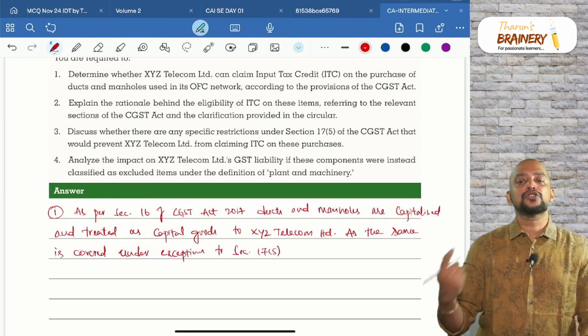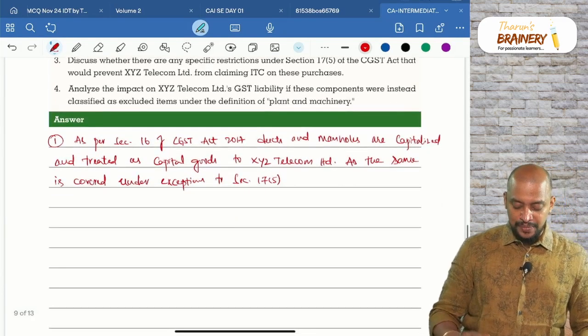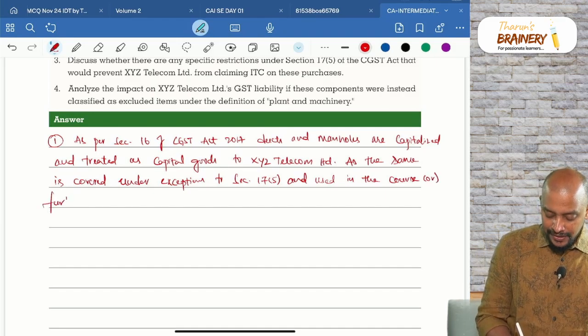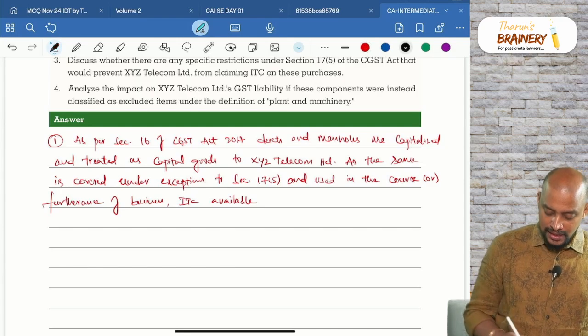Actually it is exceptions to blocked credit. Okay, exceptions to 17 subsection 5, and used in the course or furtherance of business, ITC is available.